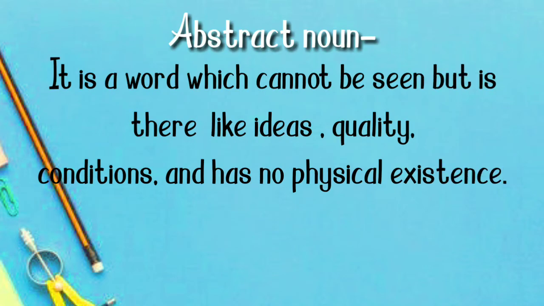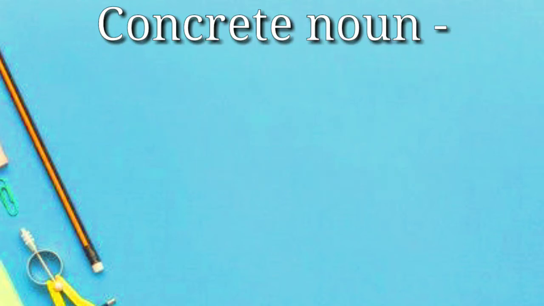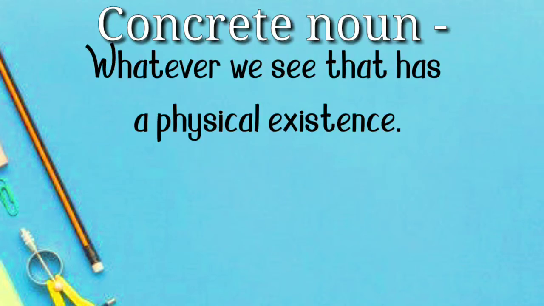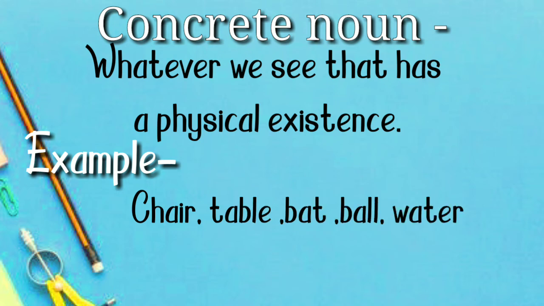Abstract noun. It is a word for something which cannot be seen but is there, like ideas, qualities, conditions. It doesn't have any physical existence. Example: truth, lies, happiness, sorrow, time, etc. Concrete noun. Whatever we see that has a physical existence is known as a concrete noun. Example: chair, table, bat, ball, water, etc.